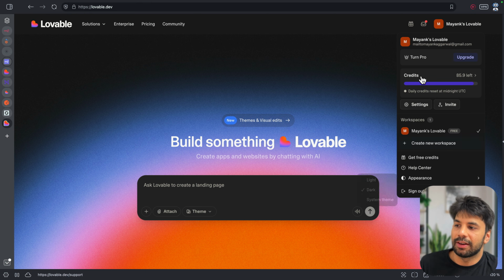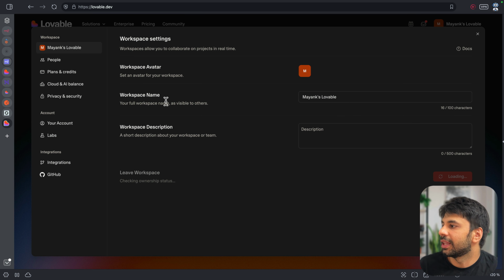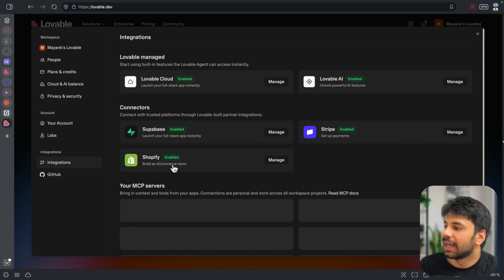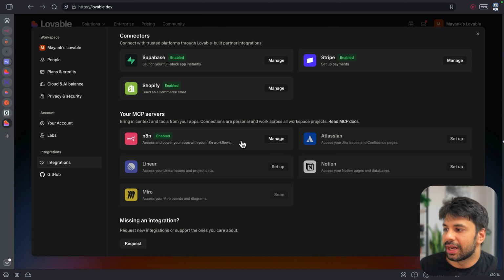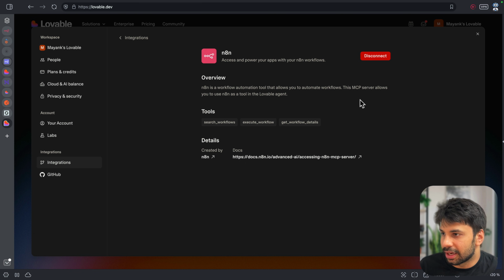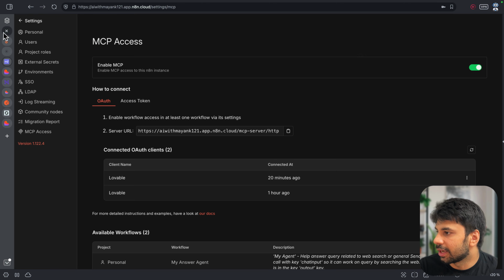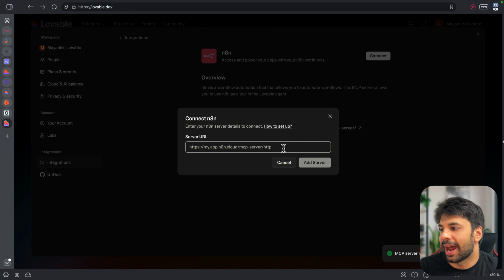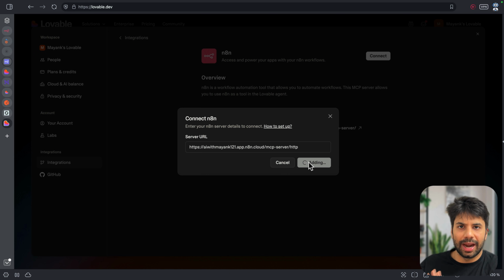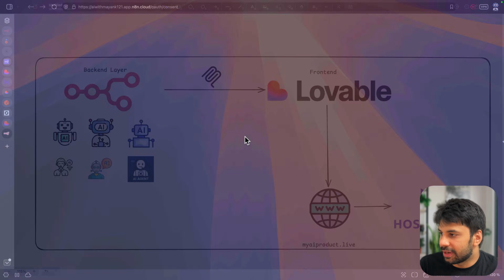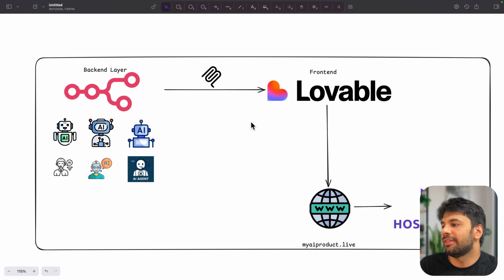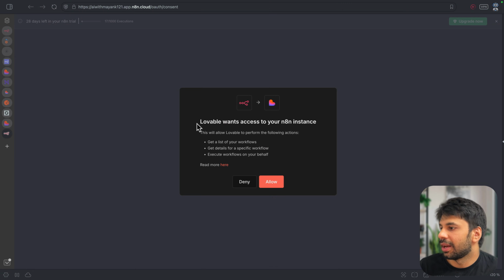Now, the best part is that Lovable has recently also opened their integration. If I go on integration, you will see the N8N integration, right? I could just manage it and reconnect it for you. Let me disconnect it because I have already connected. Now just go to N8N, copy the same, and connect and add this. Pretty simple. You can just add server now. And once you have done this, Lovable will have access to all the different workflows and agents which you have created. For example, I would like to show you a demo.